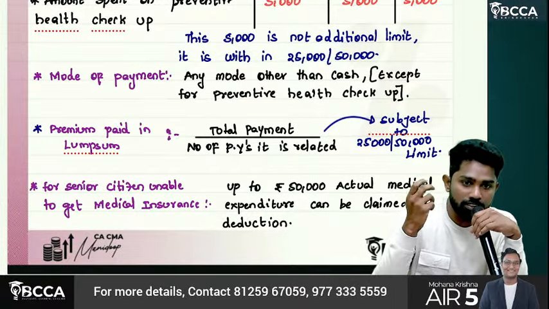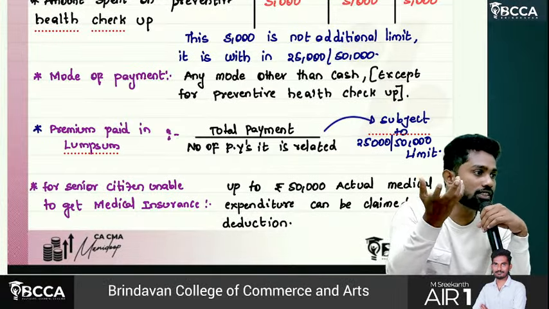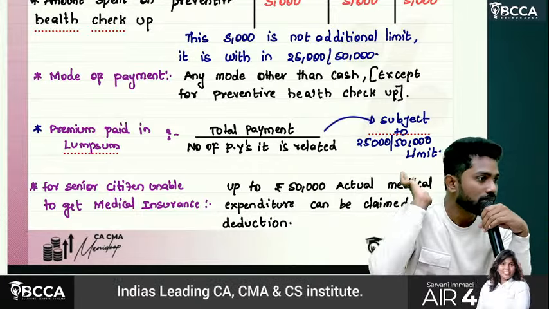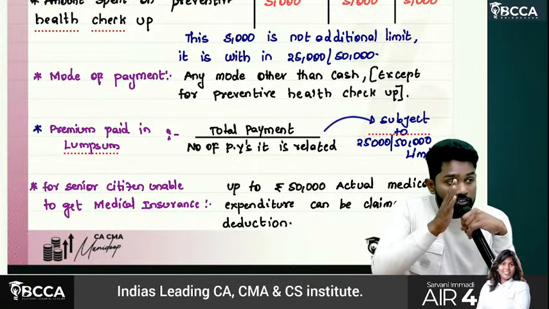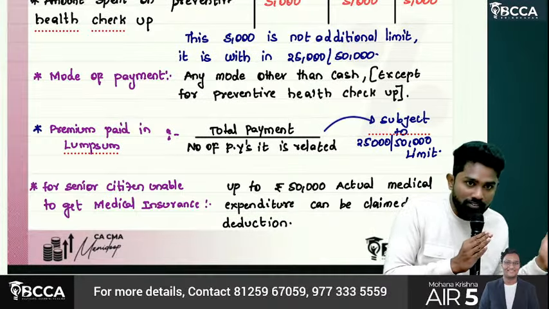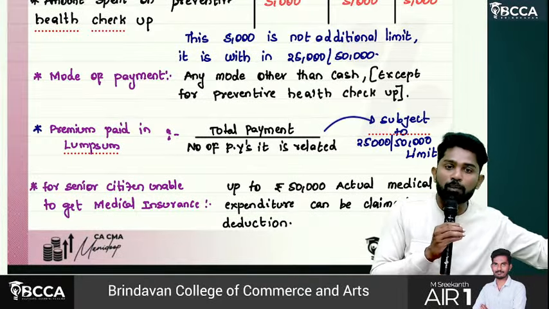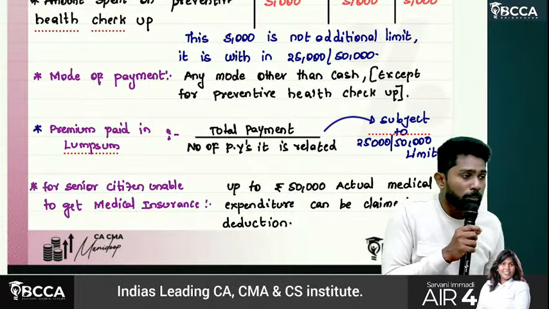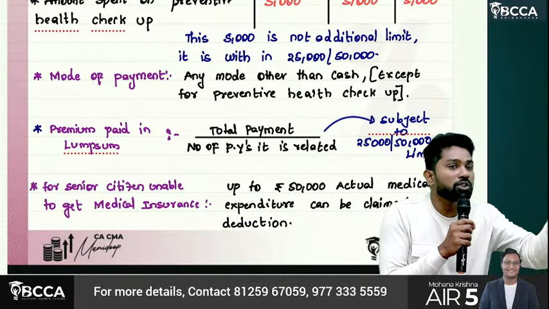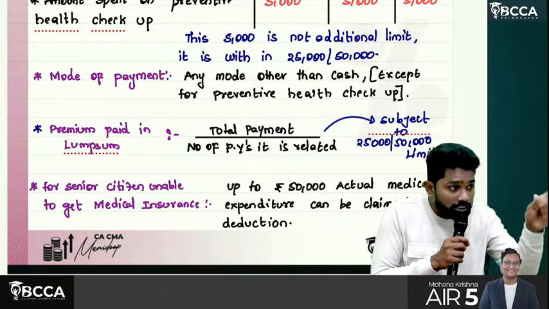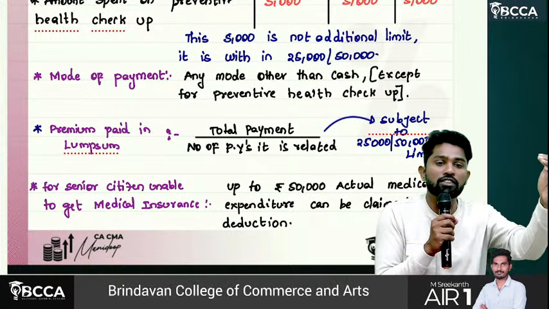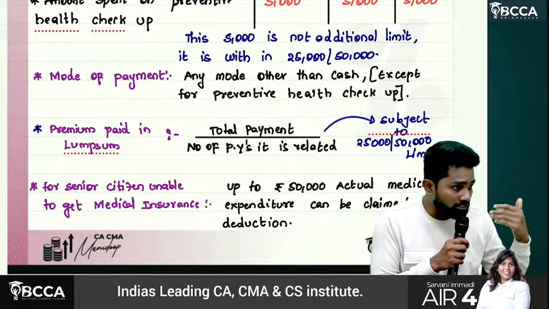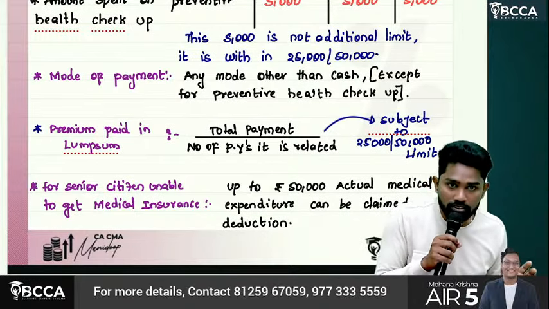That's why they said you need not claim only once. You apportion the total lump sum amount paid towards the tenure of the policy, and every year claim the proportionate amount. Check whether that every year proportionate amount is within the limits or not. If it is within the limit, then fine, you can claim it as deduction.